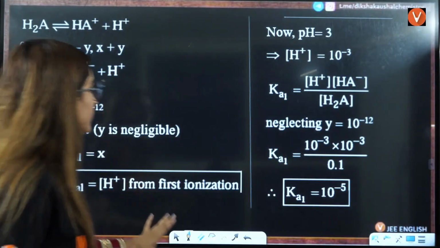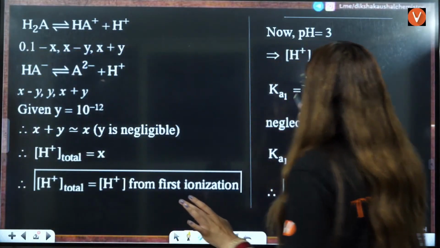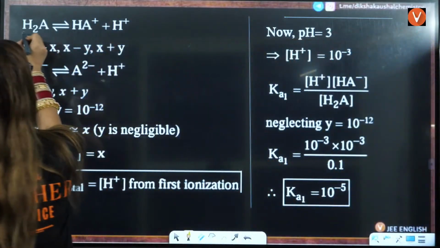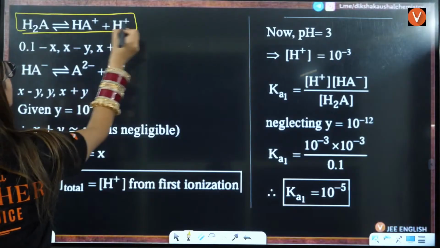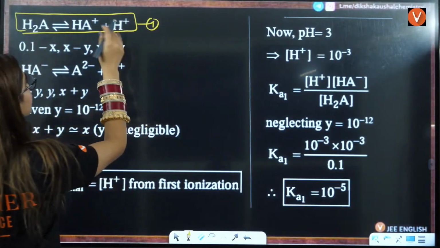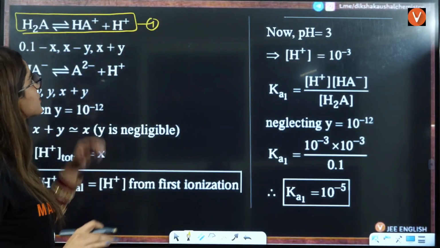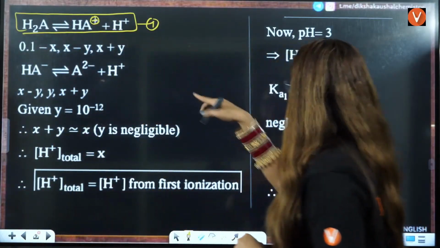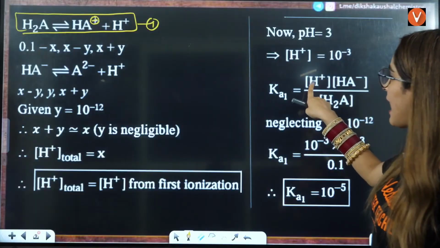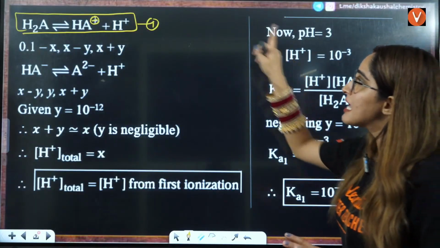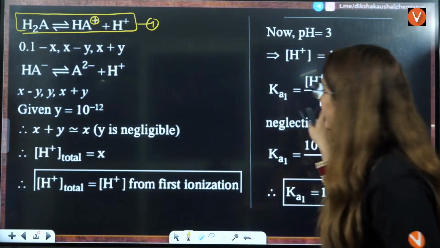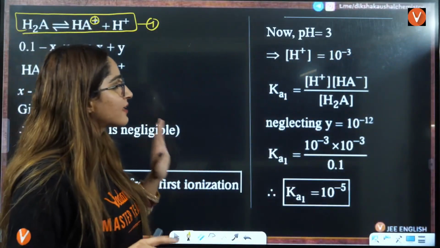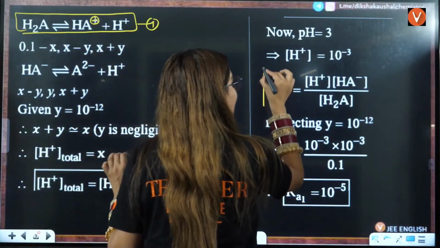This we have done, right? The value of Ka, we know that in this equation, because we are talking about the first equation. So from here, Ka will be product divided by reactants. Products are HA negative and H positive. Reactants are H2A. So this is your Ka1.